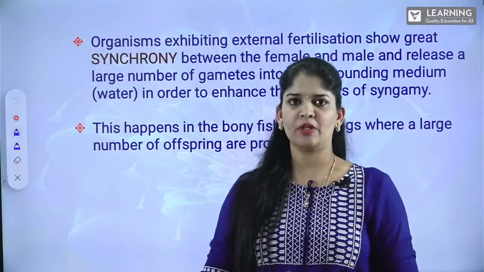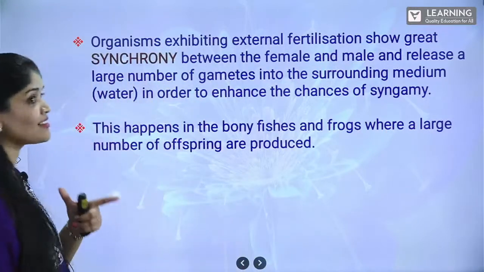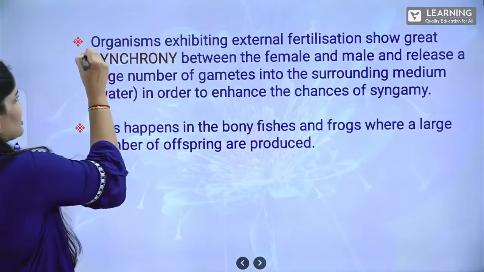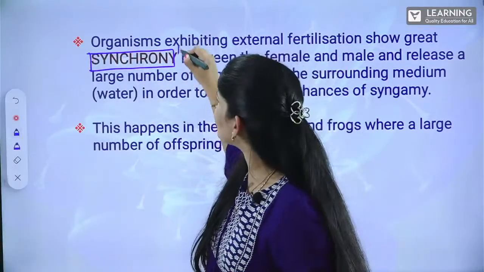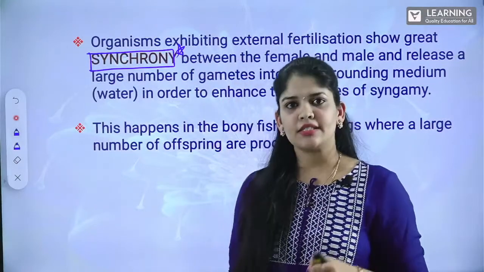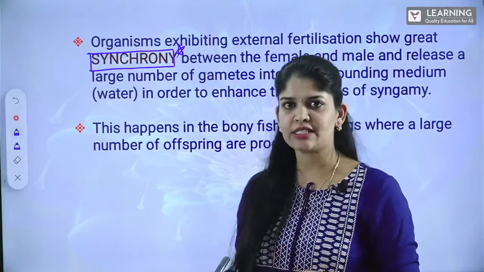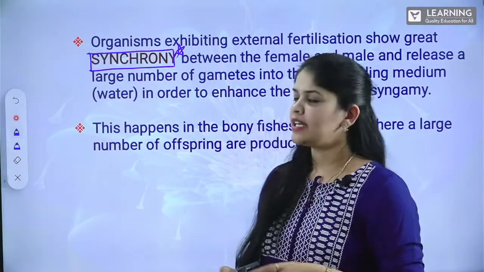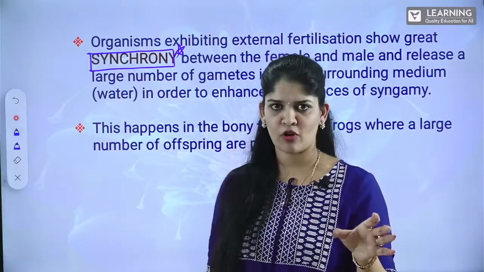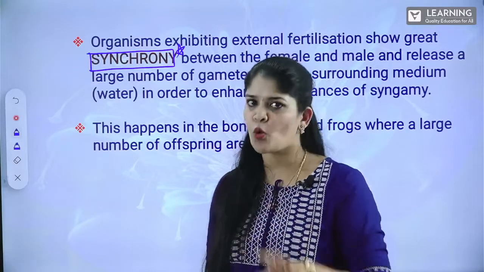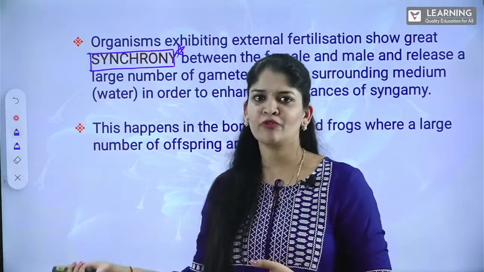For this to happen, it is very, very important to have one thing, that is synchronization between male and female gametes. It is very, very important. Synchronization. Synchrony means two or more things happening at the same time. Simultaneity and coordination should be there. Because, take for example, it's very simple to understand this mechanism. If the female frog releases its female gametes only and there is no availability of the male gamete, then it results in the failure of the fusion of the gametes.